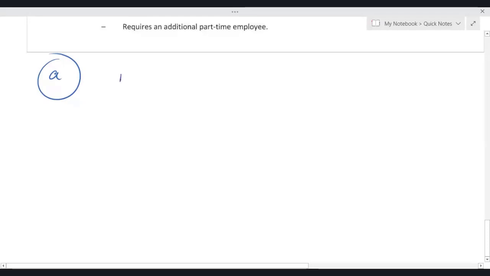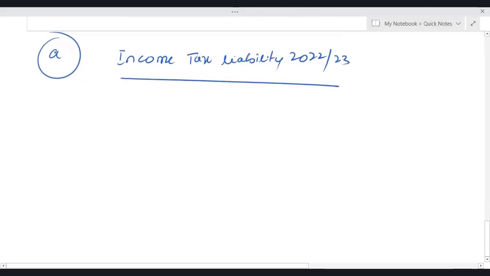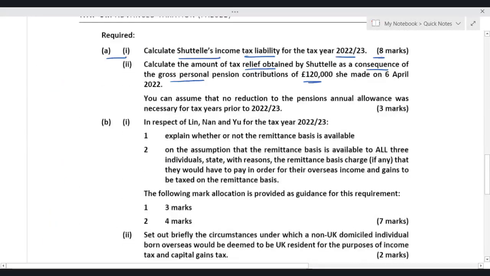Let us quickly calculate income tax liability 2022-23. Salary is 2,04,000. It is given to us. Now we need to calculate the accommodation benefit as well, but only for 3 months.